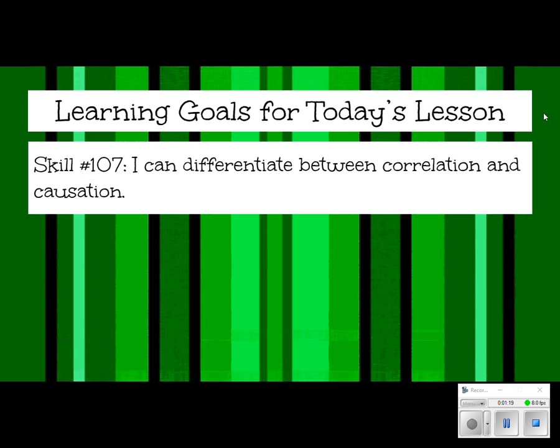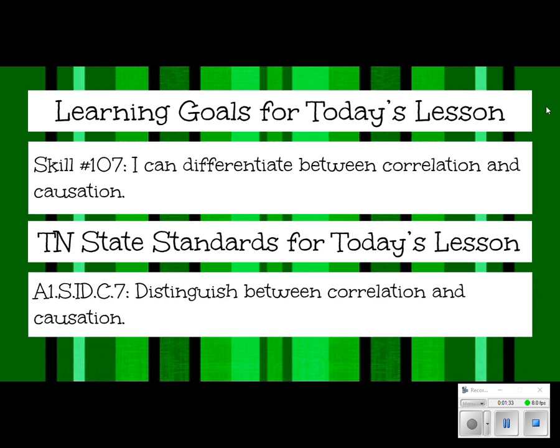All right, so your skill for this lesson is I can differentiate between correlation and causation, looking at the differences between the two. And our state standard is the same thing: distinguish between correlation and causation. So we're on page 315 in the notes. You'll have to backtrack just a little bit.